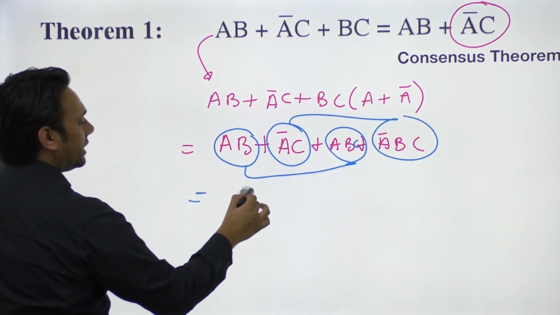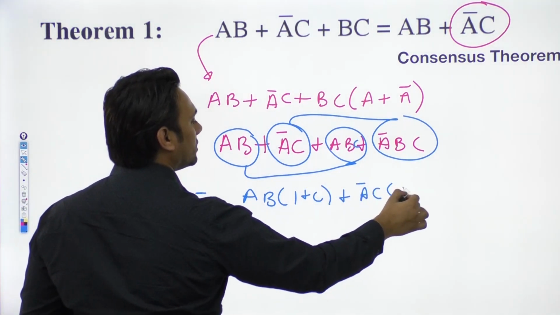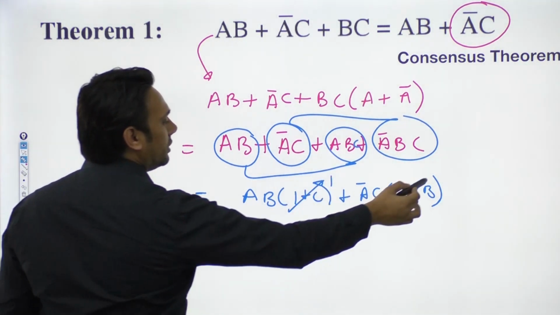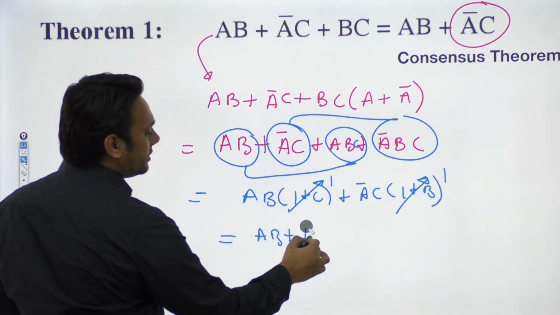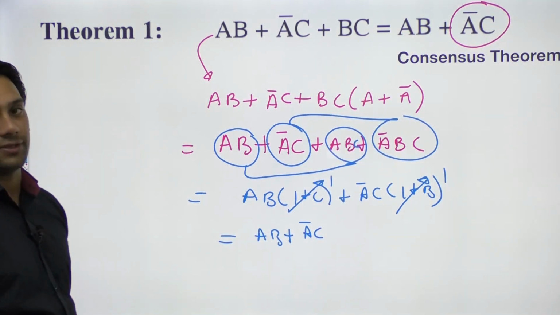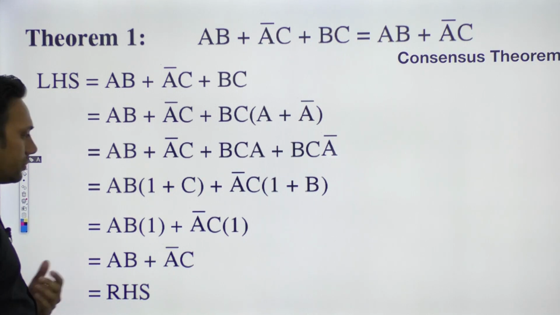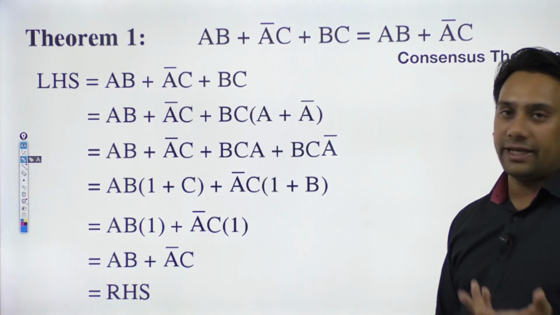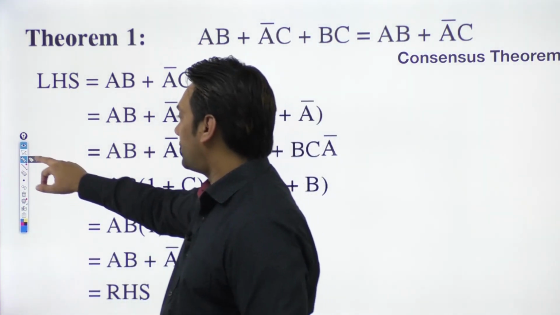Then your equation will be, if I take AB as common, this is 1 plus C, and if I take A complement C as common, this is 1 plus B. So in this case, this equation will be equal to 1, and this equation will also be equal to 1. So this entire equation is AB plus A complement C, which is equivalent to your right hand side. So I can really prove this consensus theorem. This consensus theorem is very useful in solving a lot of problems. You can see this entire derivation process properly. I've also included this entire derivation process here.